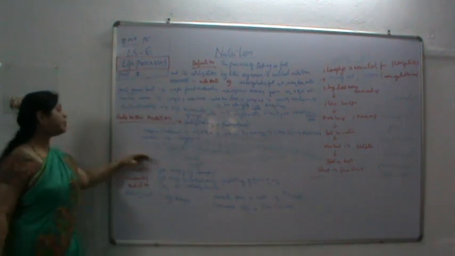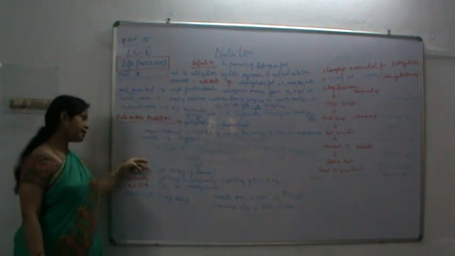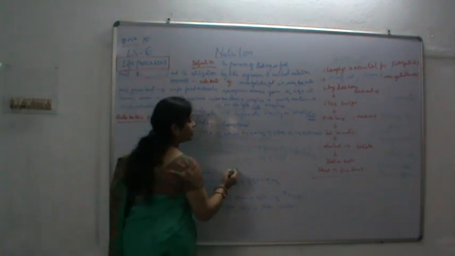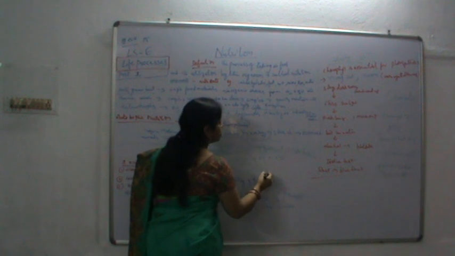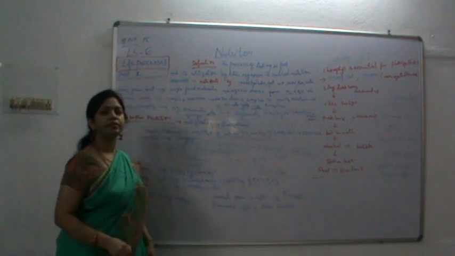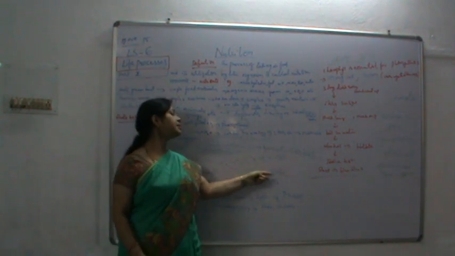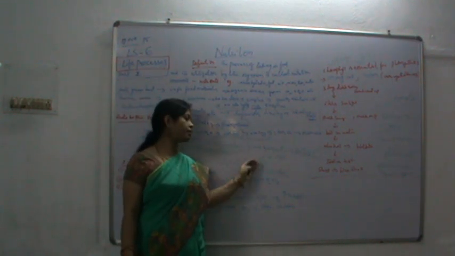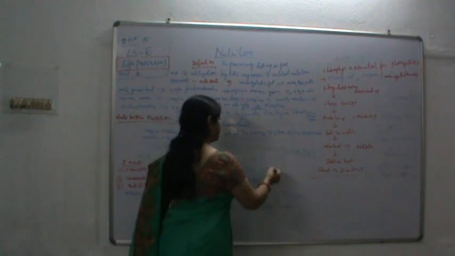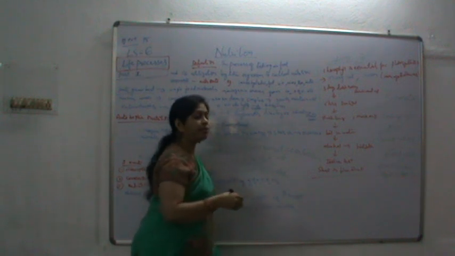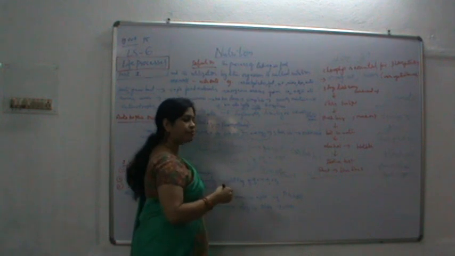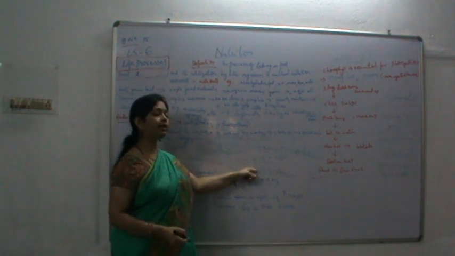Now coming to the formula for photosynthesis: carbon dioxide plus water, in the presence of chlorophyll and sunlight, giving a molecule called glucose. We are talking about the carbohydrate. Till now, a single molecule is glucose. When molecules combine forming a chain, it is called carbohydrate. So it may be starch, it may be glucose. We can say starch is a reserve, while glucose is just a form which is ready to release the energy.